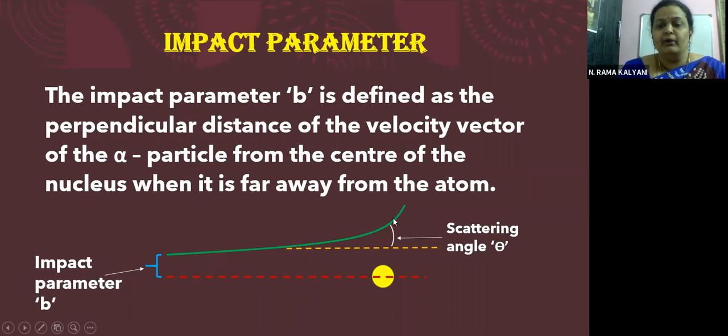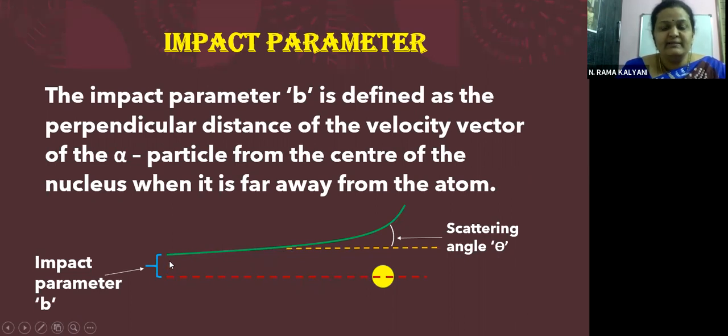Right, children? Now, where did this start? The alpha particle started here. And let us imagine a line passing through the center of the nucleus. Okay, children? A line passing through the center of the nucleus. The perpendicular distance between these two. This is the velocity vector, children. If you imagine a straight line here, the yellow colored line, this is the velocity vector. And the line passing through the center of the nucleus.